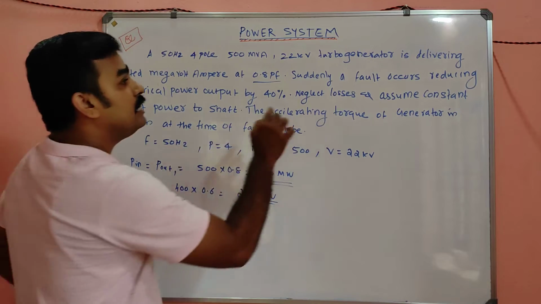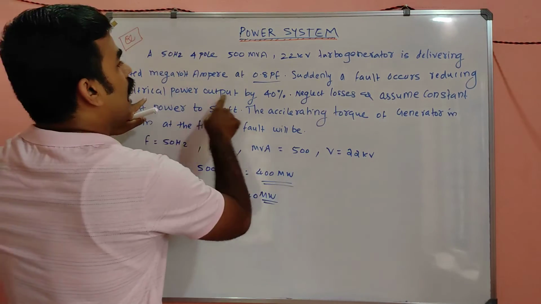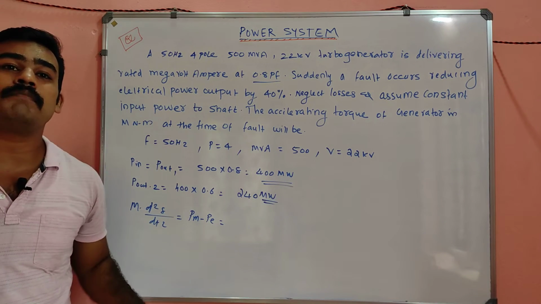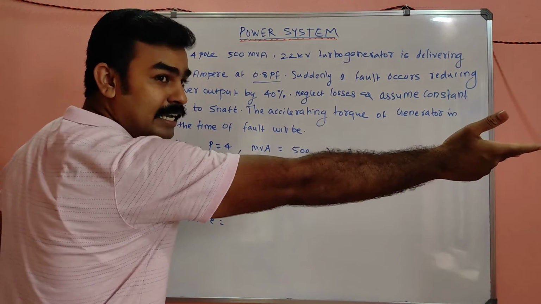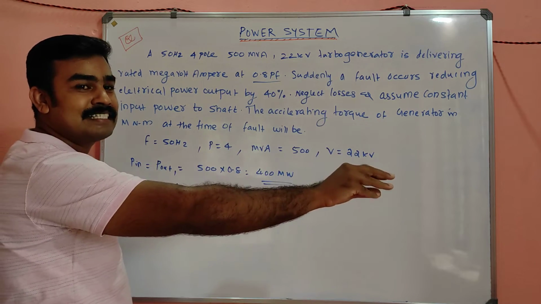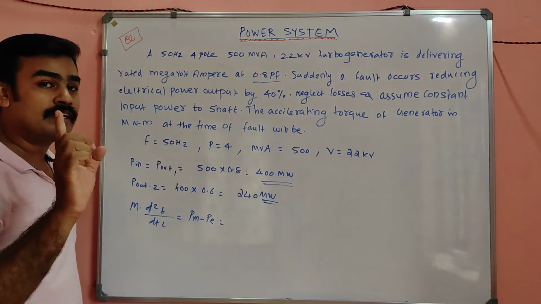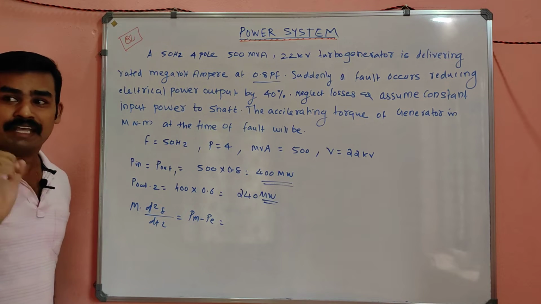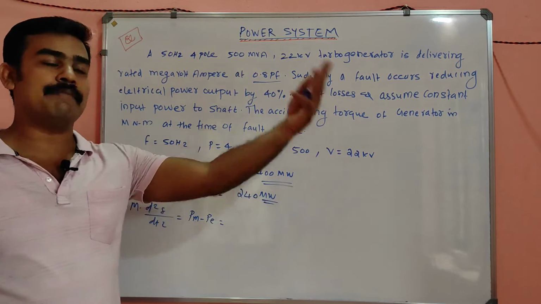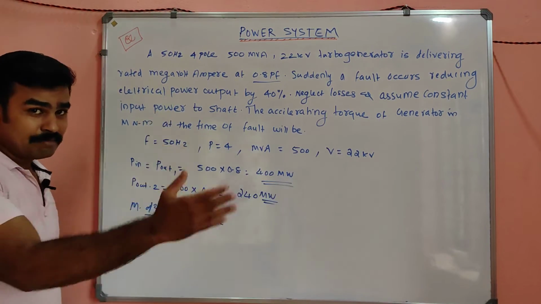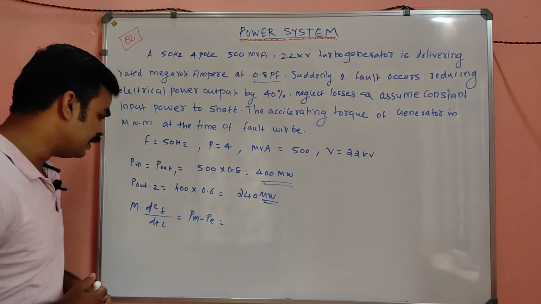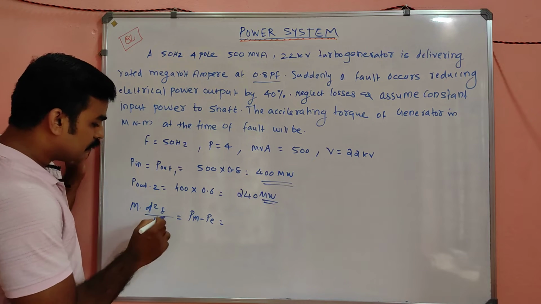Is it clear? And they are saying to assume the constant input power to the shaft. There will not be any change in the input power. The fault occurs at the electrical section, so the power is reduced by 40% there on the electrical side, not at the mechanical side. That you should take care of. The fault is happening on the electrical side, so the power is reduced there. At the same time, the mechanical power at the shaft is constant. That's very, very important.